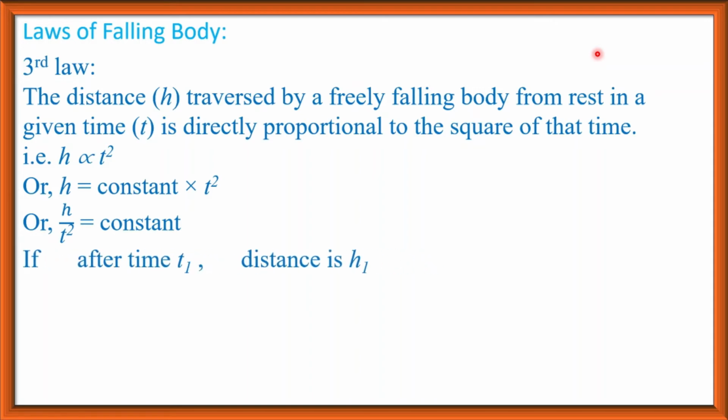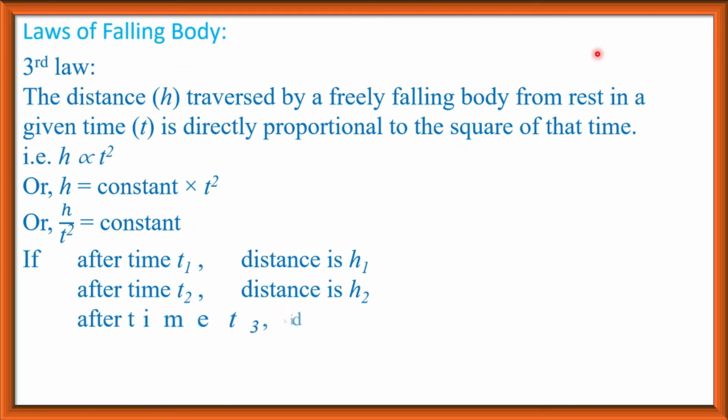If after time t1 distance is h1, after time t2 distance is h2, after time t3 distance is h3. That is, after time t1 distance traversed by the body is h1, after time t2 distance traversed by the body is h2, and after time t3 distance traversed by the body is h3. And we know h divided by t square is constant.